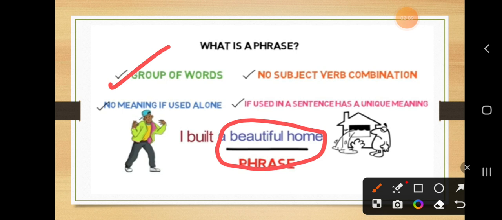But if it is used in a sentence, like I built a beautiful home, now it is giving us some information that this boy built a beautiful home. So now it has a meaning when it is used in a sentence. So we can say that a beautiful home is a phrase.